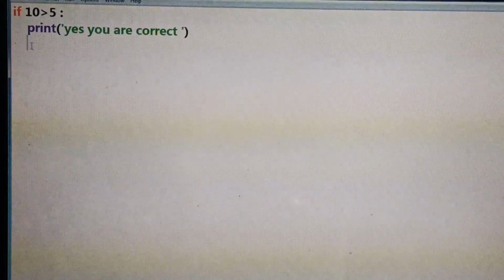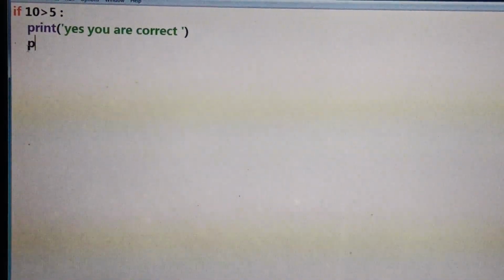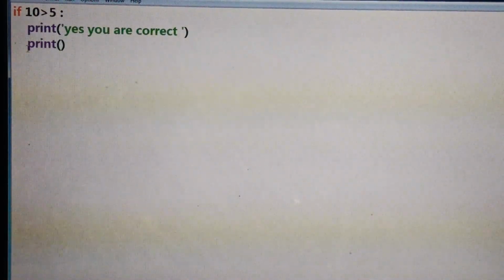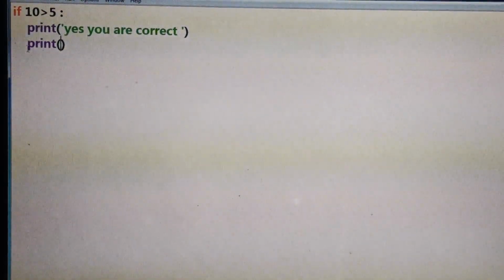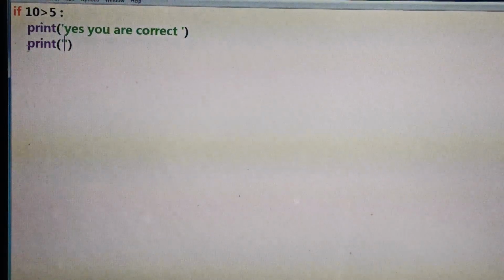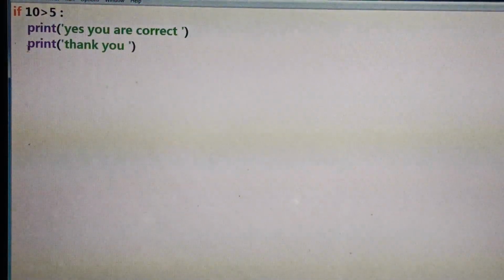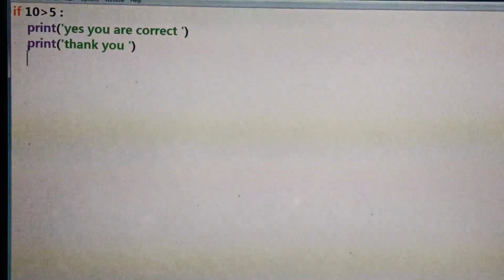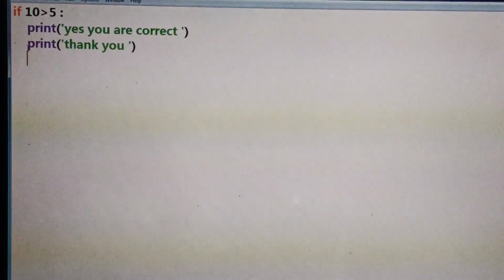See where the cursor has come. It comes to the same level of indentation. That's what I was telling you, that all the instructions within the body will be at the same level of indentation. See again, just see the cursor, and what is it showing? It's showing the same level of indentation.